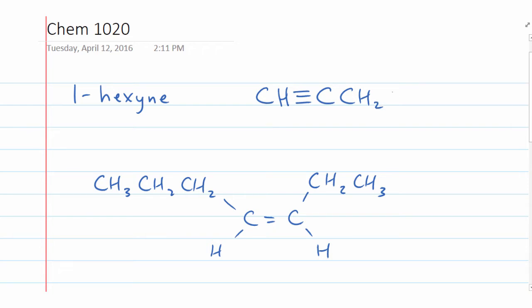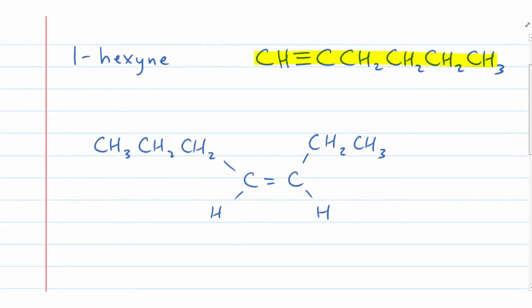So then we'll put in CH2. Then what? CH2, CH2, and CH3 for a total of how many carbons? 6 carbons. How many hydrogens should be in there? Should be 10. Because the general formula for an alkyne is CnH2n minus 2. So this should be 1-hexyne. Any questions on this one?